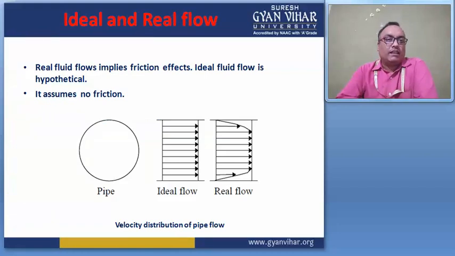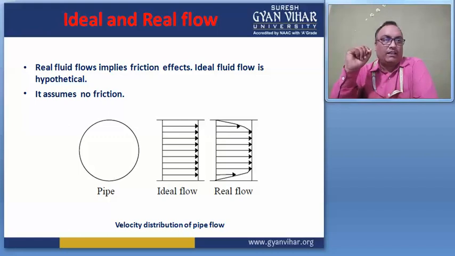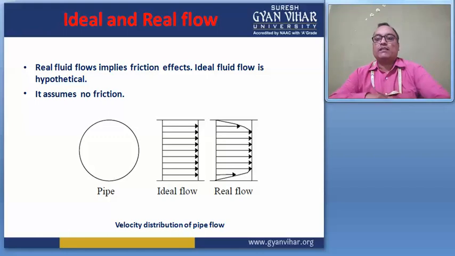First is ideal and real fluid. But one thing to keep in mind: on earth no ideal fluid is present. For an ideal fluid, there is no friction between the layers of the fluid, and this is impossible.